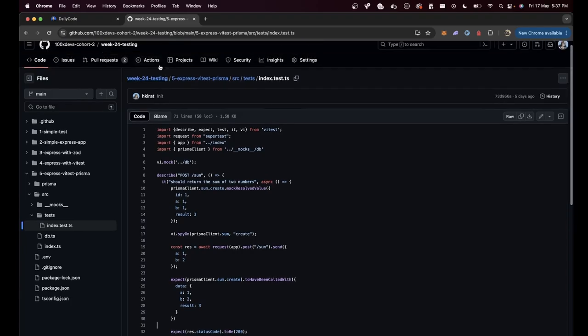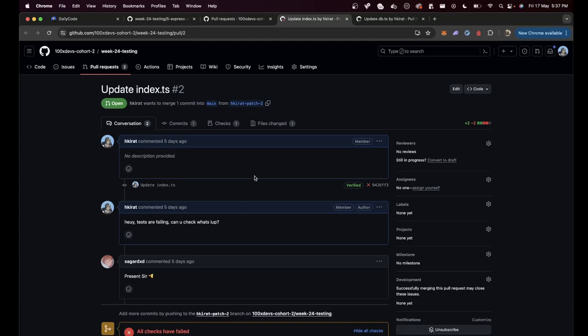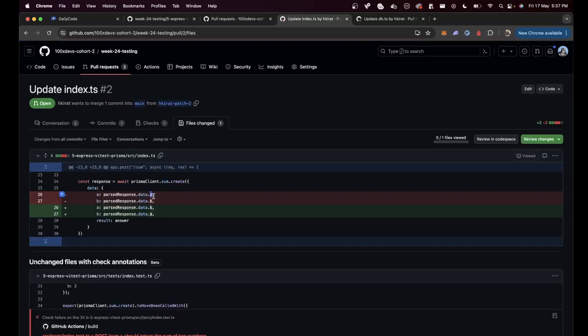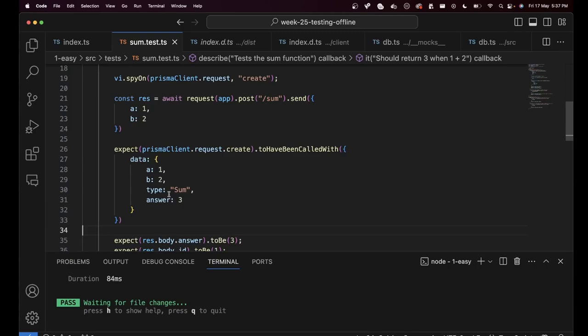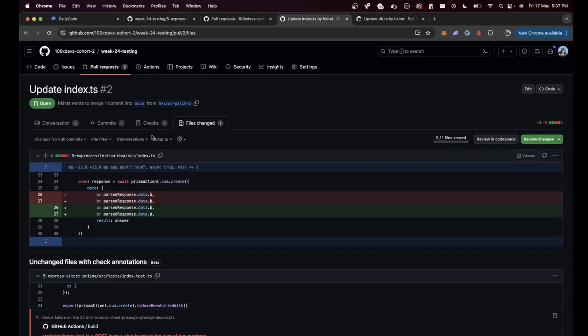How do you make sure if someone creates a pull request? As you can see, I've created 2 pull requests here. One of them has a cross and one of them has a tick. How do you make sure if a developer makes a mistake? For example, here the developer flipped A and B, the thing that we were trying out locally right now. If I flip A and B, then the tests should fail. Wouldn't it be nice if whoever made this change,